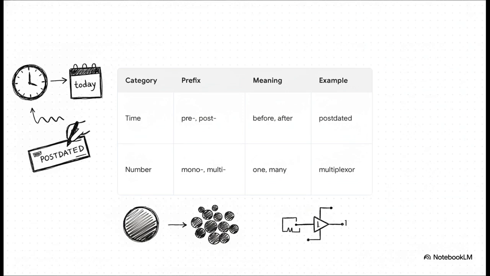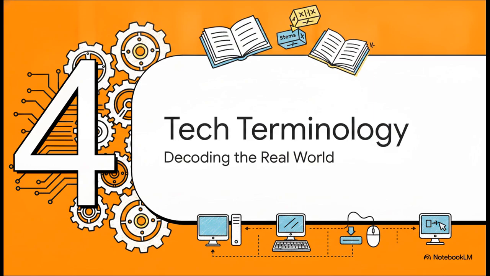And for numbers, you've got this vast array ranging from mono for one, like in monochromatic, scaling all the way up to multi for many, like in a multiplexer. Okay, section 4, tech terminology decoded. Let's take these new skills for a spin on some real-world computing terminology. The tech world can sometimes feel like a completely alien language, but as you'll see, it plays by the exact same structural rules we just learned.